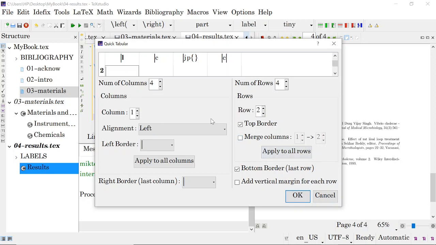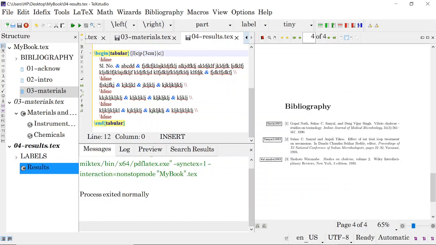Then come to the second one, something, something, something, like this. So we have given only 4 rows. See, only 4 rows are typed. We say okay. So our tabular is here.